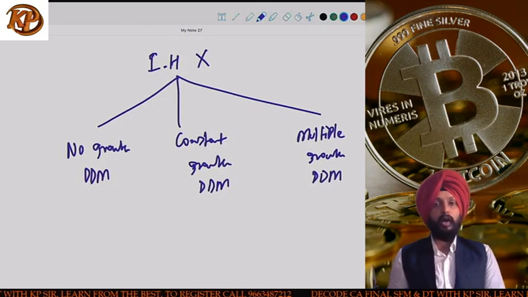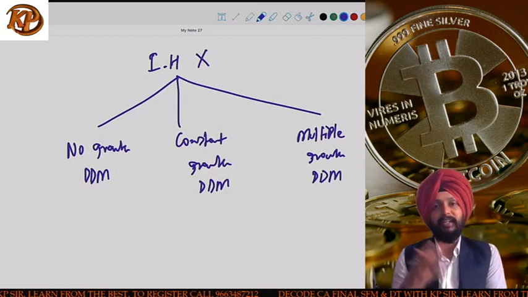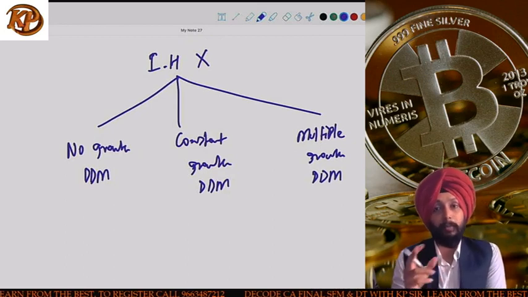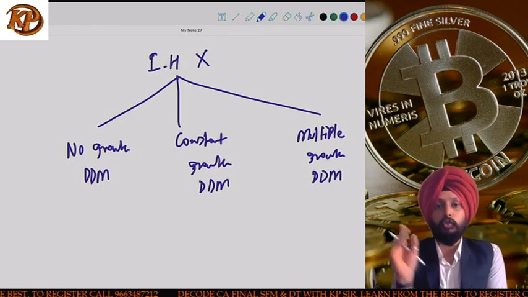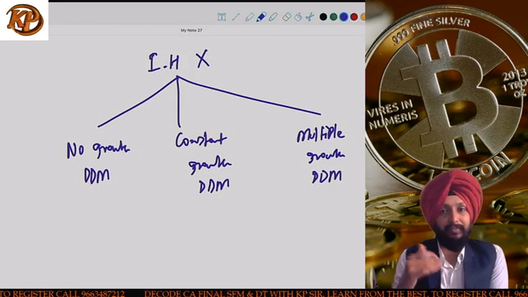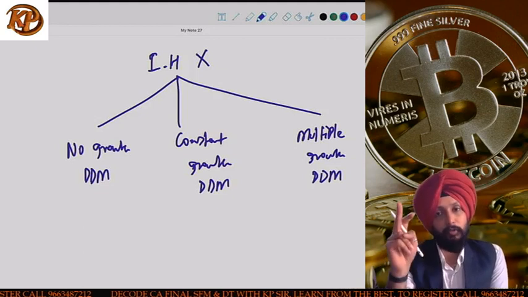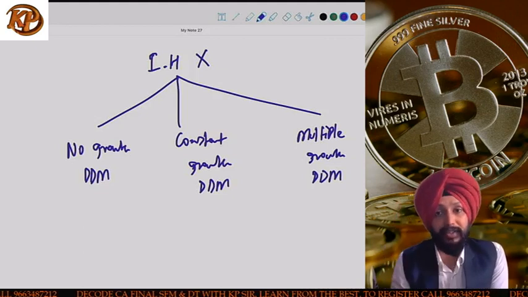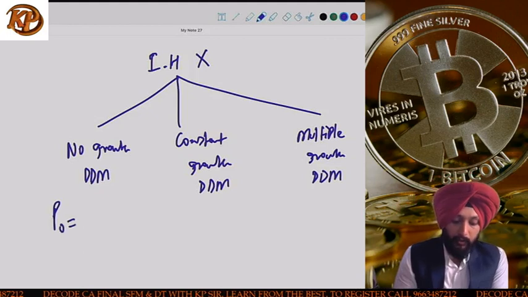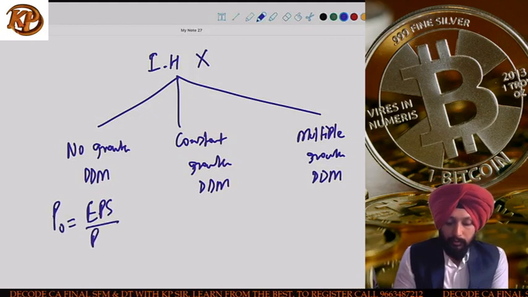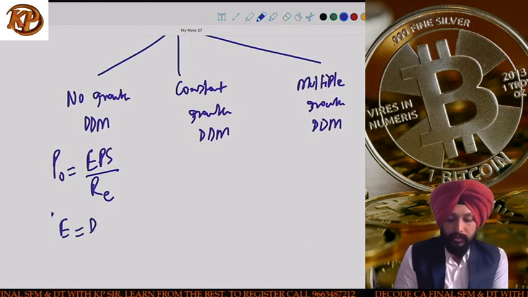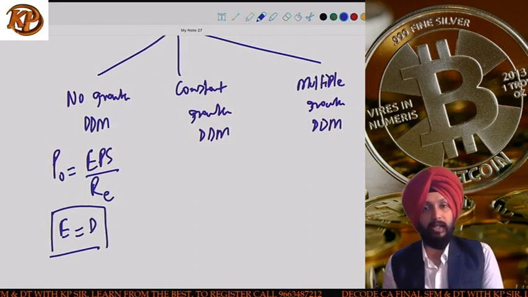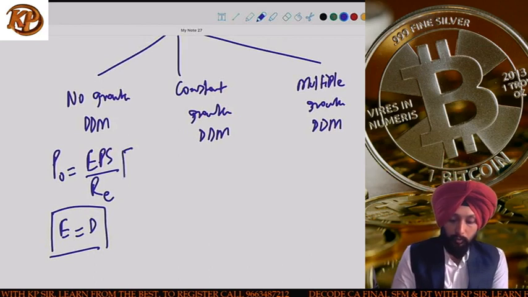We will have to forecast what growth in dividends is expected, and based on that we will calculate the share price, that is the justified price of the share. Remember, this method is only used when we do not have the investment horizon. If the investment horizon is given, we follow the above equation. If it is not given, only then these three methods are used. Here P0 is equal to EPS by RE. When the company does not have any growth, then its earnings and dividends are the same, and we simply calculate the price using the formula EPS by RE.